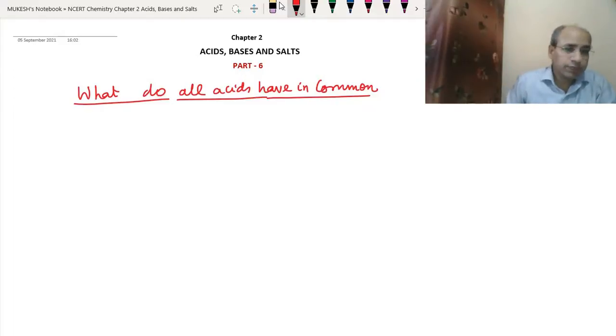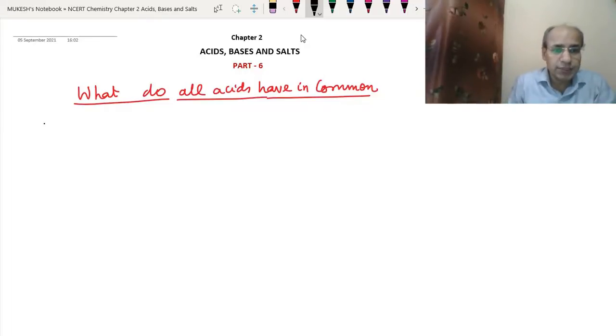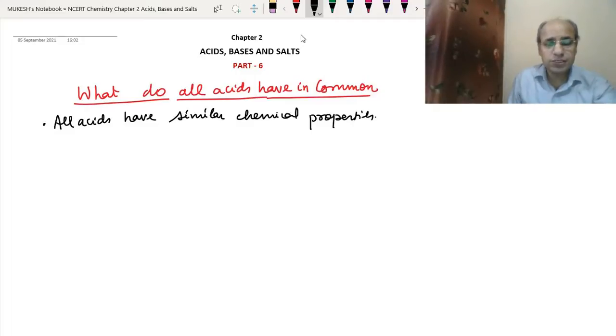First, we have studied the acids' properties, and we have studied that they all have similar properties. There might be little differences, but they are very minor differences. So the first point is that all acids have similar chemical properties. That is the first point that is common between all acids.